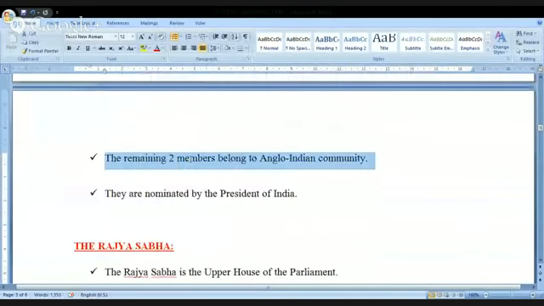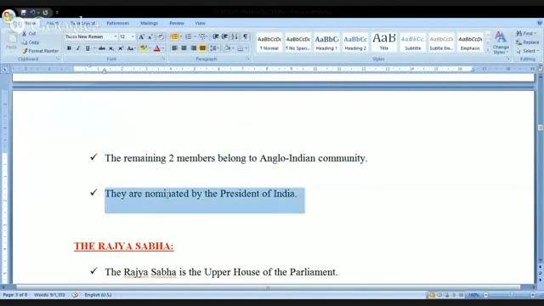Next, look at this. The remaining two members belong to the Anglo-Indian community, and they are nominated by the President of India.